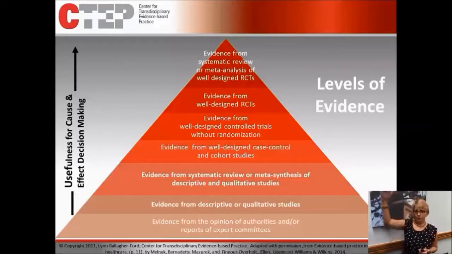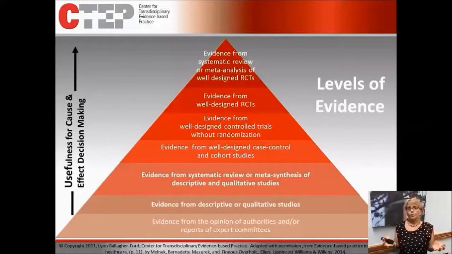So the higher the level, like level 1, research evidence is based on the highest, most rigorous level of scientific inquiry. So that would be systematic reviews or meta-analysis of well-designed randomized controlled trials. Because randomized controlled trials, singular, are the most rigorous experimental design there is out in the scientific arena.